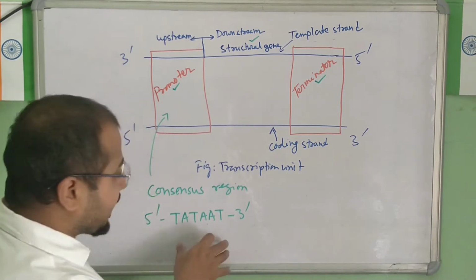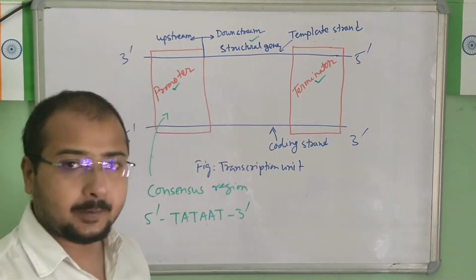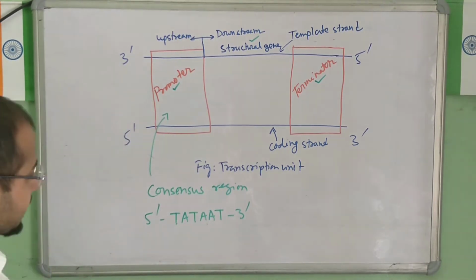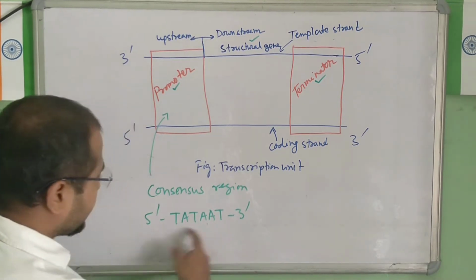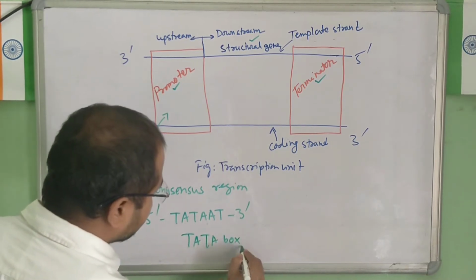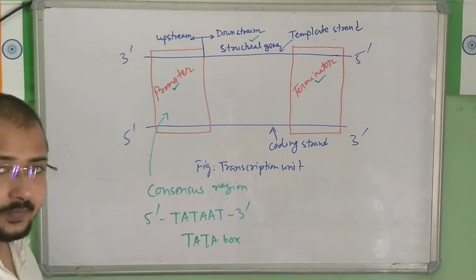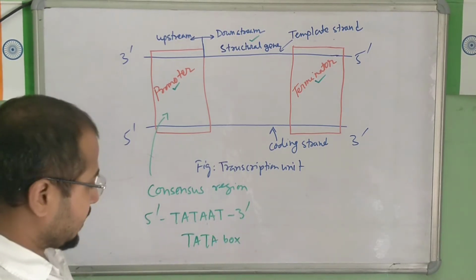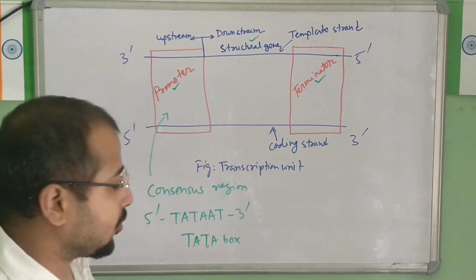This is the sequence where the RNA polymerase identifies and binds. Now this is T and A, thymine and adenine, you can understand this part. This sequence is also known, in short, as the TATA box. TATAAT: thymine, adenine, thymine, adenine, adenine and thymine. So this TATA box is the functional sequence in the promoter region.